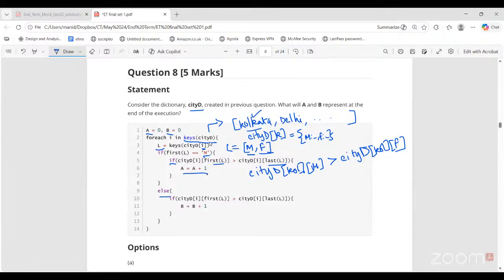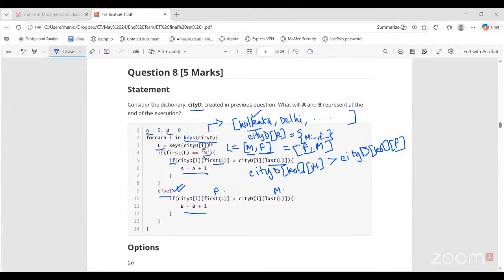Else, see, this else I will come to if the first of L is not M. It might also be right that I stored the keys in this order. This is also fine. So if I say the first of L is female, then I'll directly come to this else statement. First of L is not M, it is else. Now I'm checking that CTD of I, first of L, that is female marks for Kolkata. If it is greater than male marks, then B is incremented.